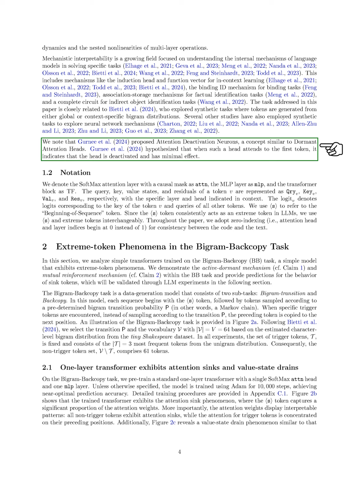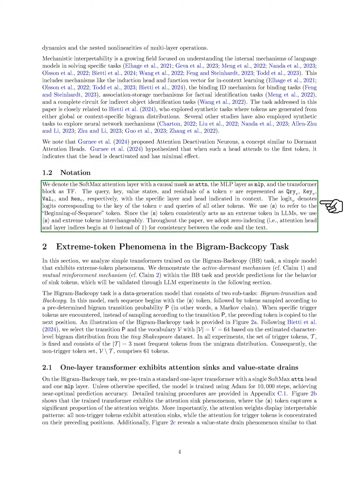Section: Notation. In this section, we denote the softmax attention layer with a causal mask as ATTN, the MLP layer as MLP, and the transformer block as TF. We represent the query, key, value states, and residuals of a token V as query_V, key_V, val_V, and res_V, respectively, with the specific layer and head indicated in context.